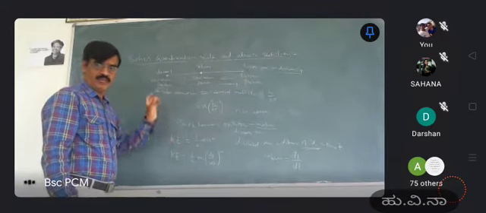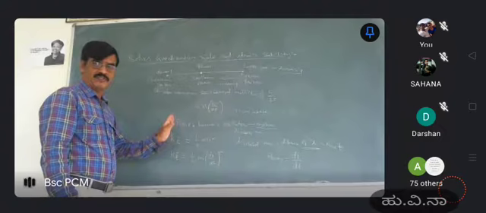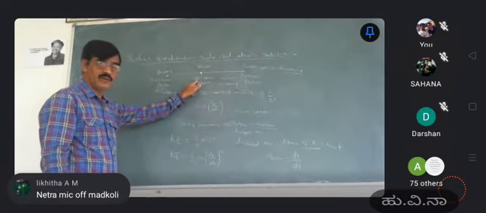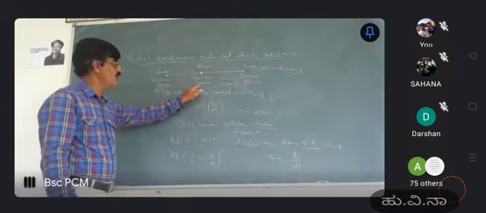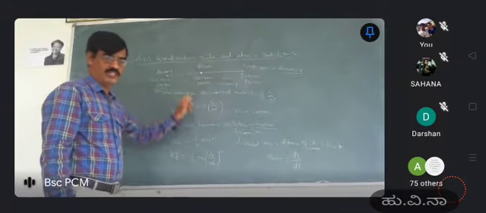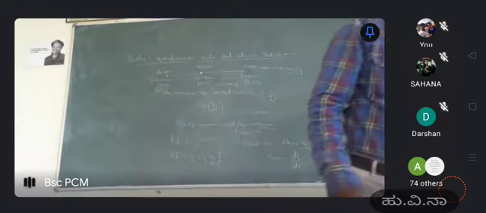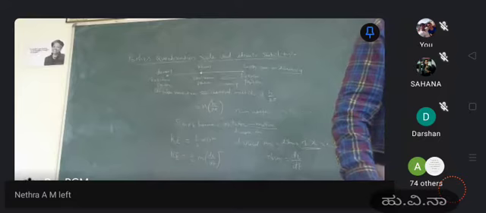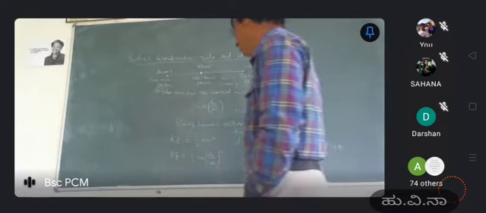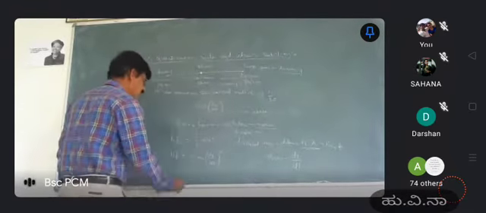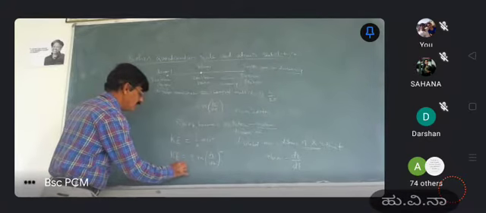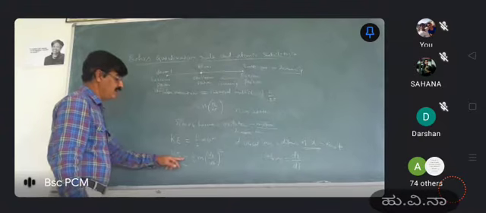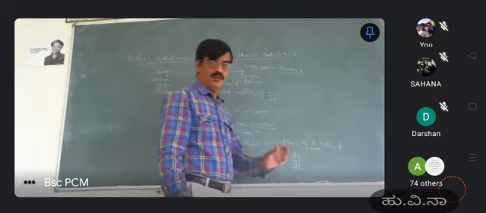It means that the kinetic energy of a simple harmonic oscillator is maximum at the equilibrium position. Whenever the kinetic energy of a simple harmonic oscillator is maximum, this is called the maximum kinetic energy. The maximum kinetic energy is given by half m (dx by dt) whole square.